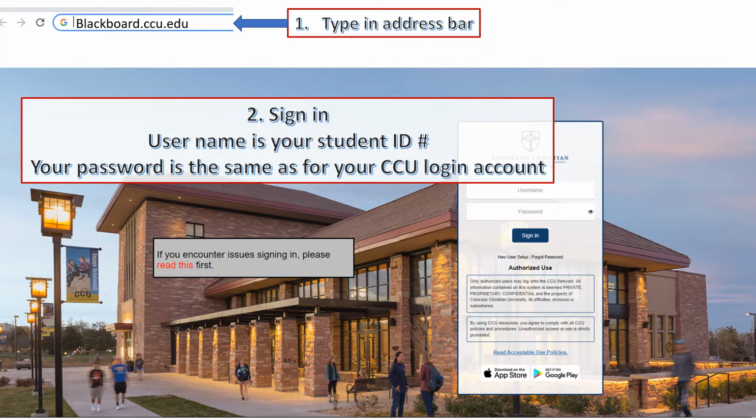Sign in with your username, which is your student ID, and your password is the same as for your CCU login account. By the way, if you have the option to save your login information on your computer, you will not have to do the sign-in each time. It will remember your username and password.